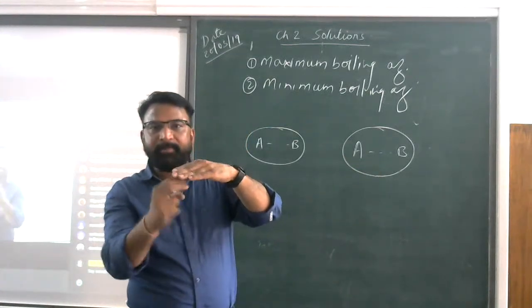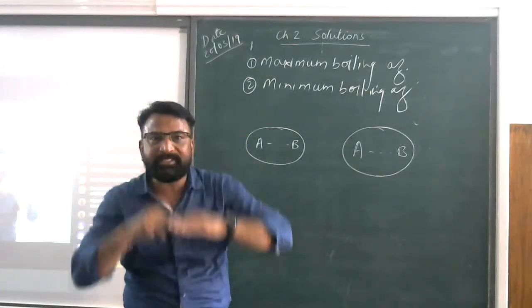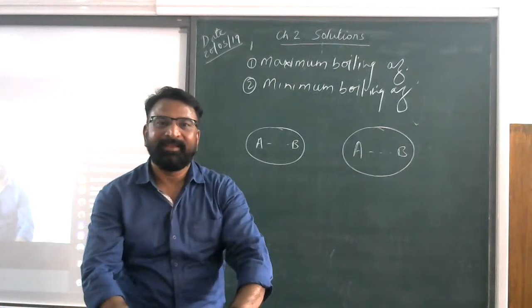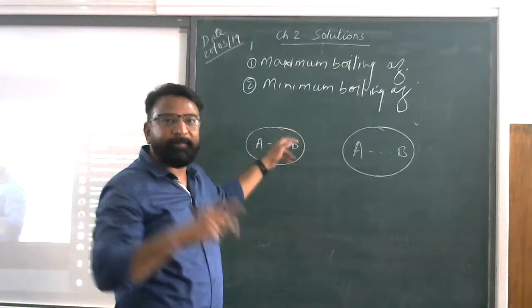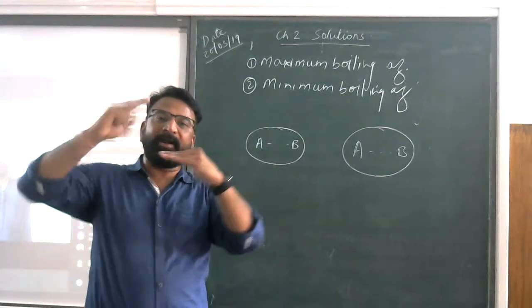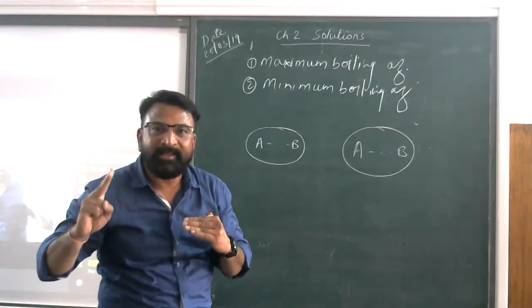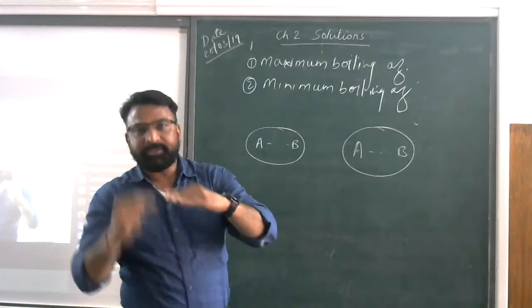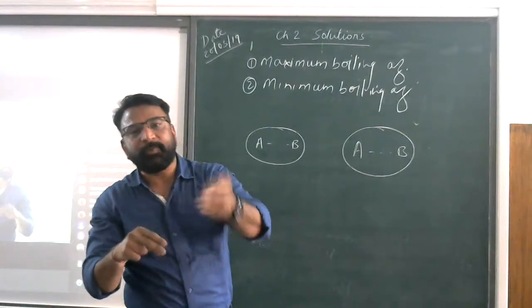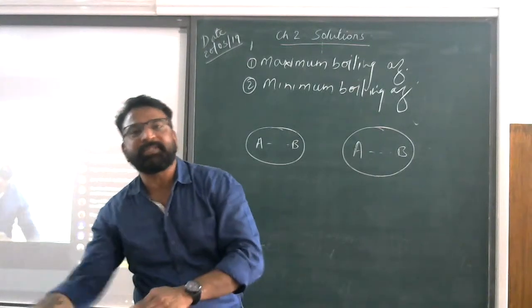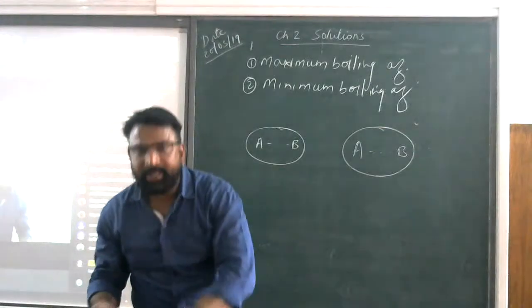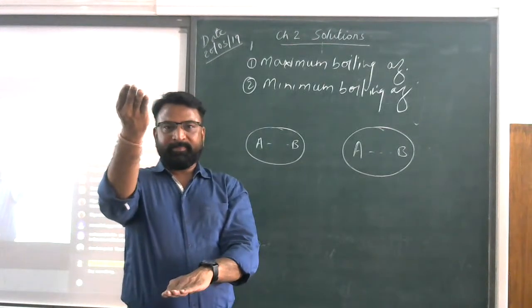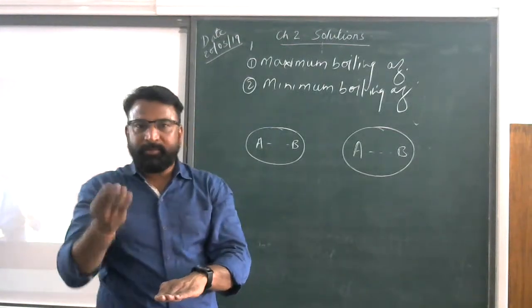Then when you boil them, the temperature decreased to 90 degrees. In the previous case the boiling temperature was increased from 100 to 120, but now the temperature of separation will decrease from 90 degrees Celsius to suppose 80 or 70. So at a lower temperature, they will boil.